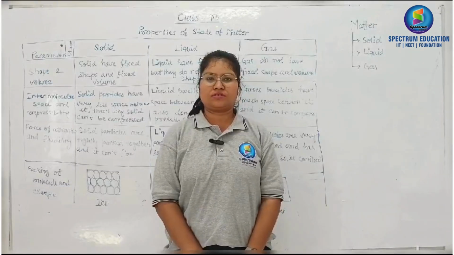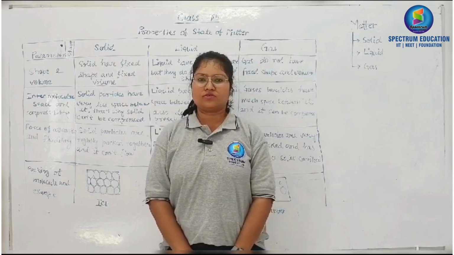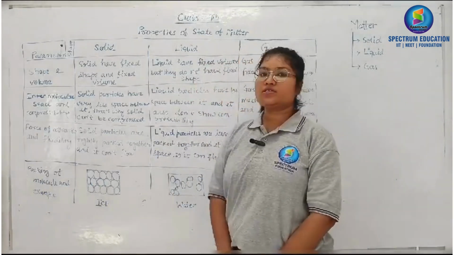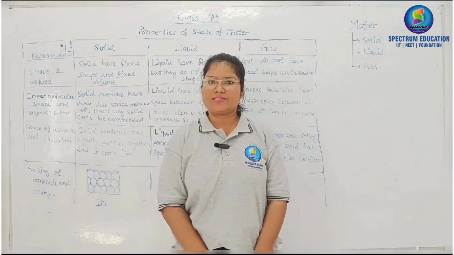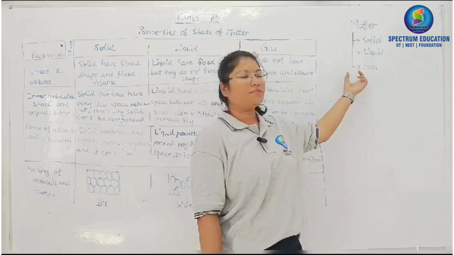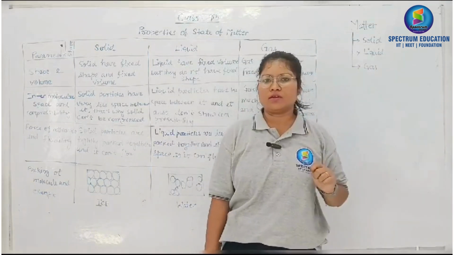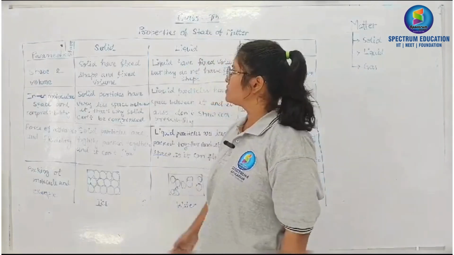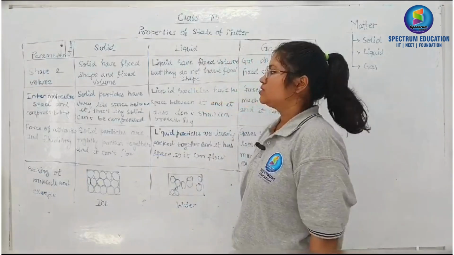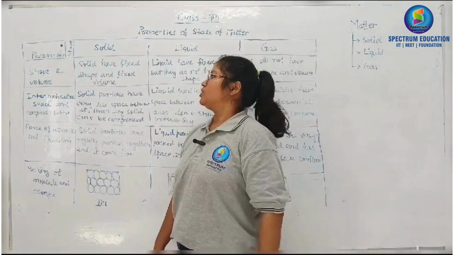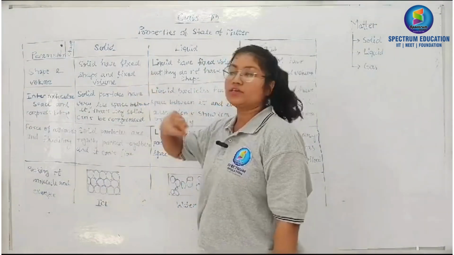Welcome to Spectrum Education. We are going to discuss today the properties of states of matter. As we have discussed, matter is of three types, that is solid, liquid and gas. So we will discuss that today. Firstly, we'll talk about solid, about shape and volume. Solid has fixed shape and fixed volume.